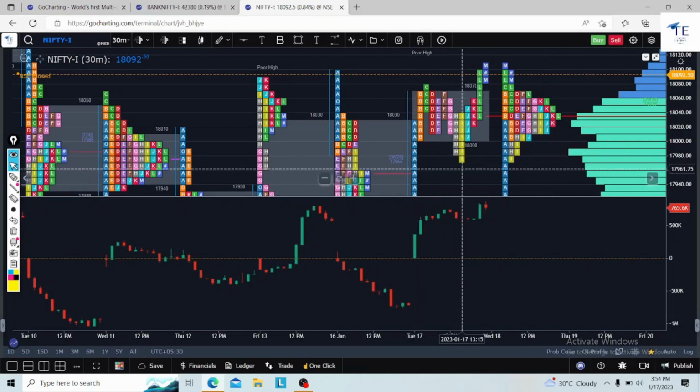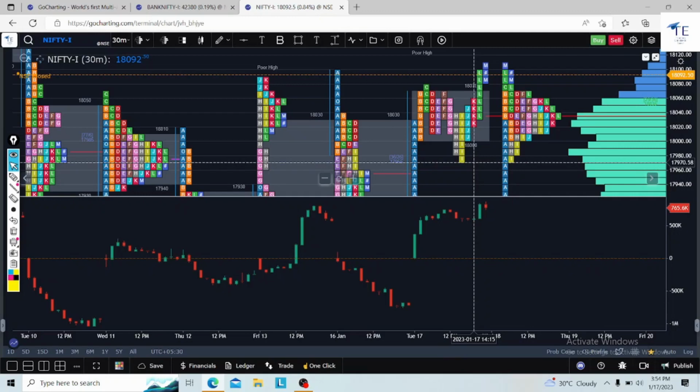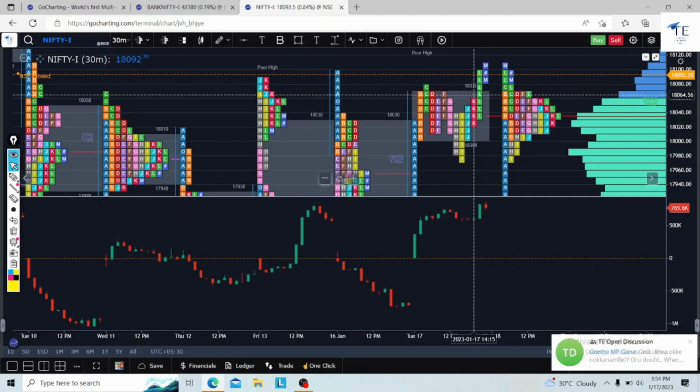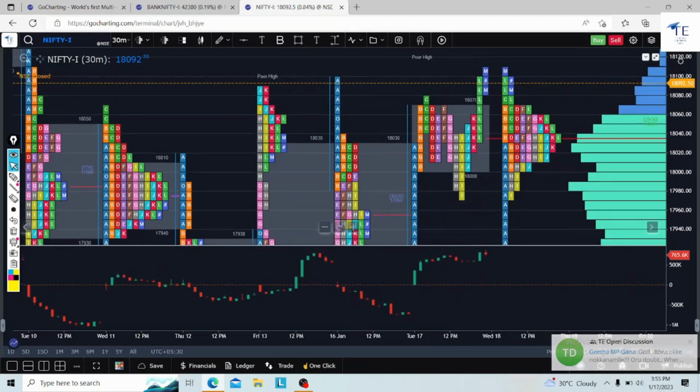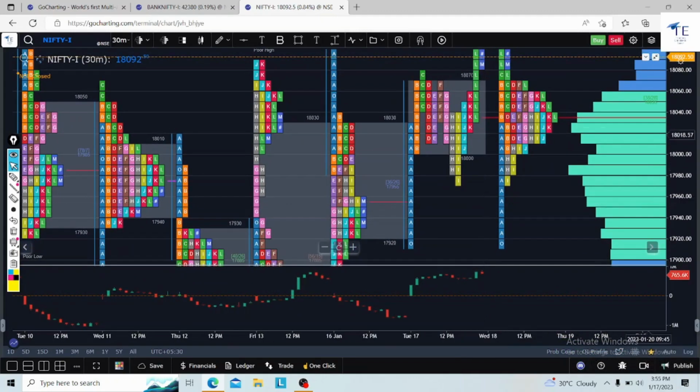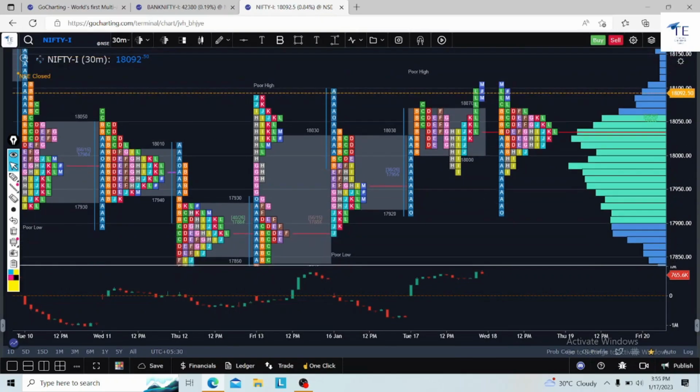Now the second analysis: the I period took support at 17,970. I am not going to discuss the morning video again. You can go and cross-check how our levels worked very perfectly in Bank Nifty and Nifty. We clearly told that on any acceptance above 17,980, I will go for 18,050 as my target. Everything we discussed in the morning video, you can cross-check. We also discussed the Bank Nifty levels. So levels have their own soul.